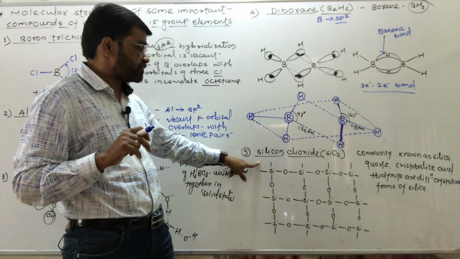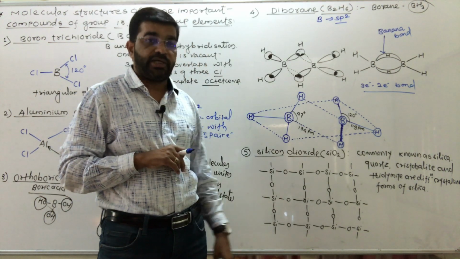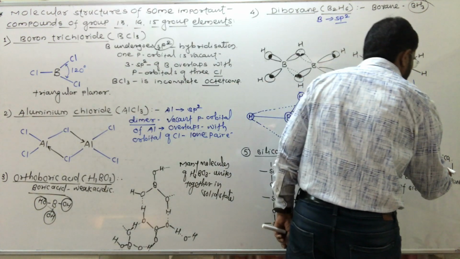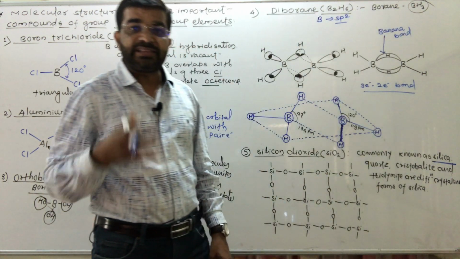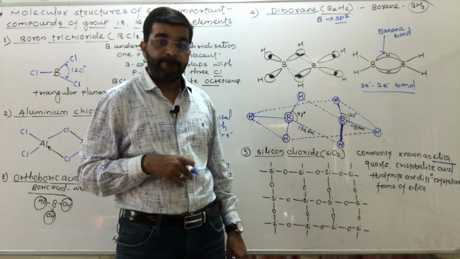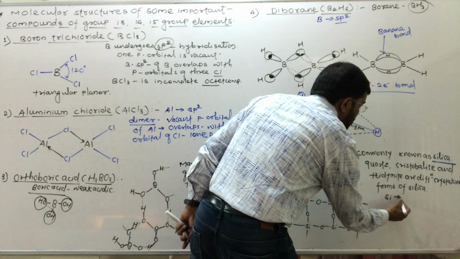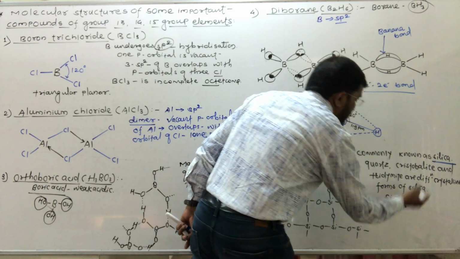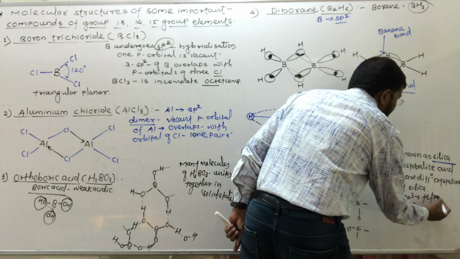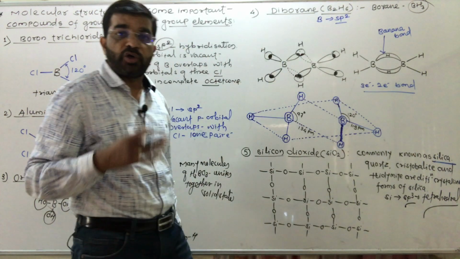Now see one more compound and its molecular structure: silicon dioxide. Silicon dioxide is commonly known as silica, that is sand. That is nothing but silica or silicon dioxide. In this silicon dioxide, each silicon undergoes sp3 hybridization, so it has a tetrahedral structure, tetrahedral geometry.